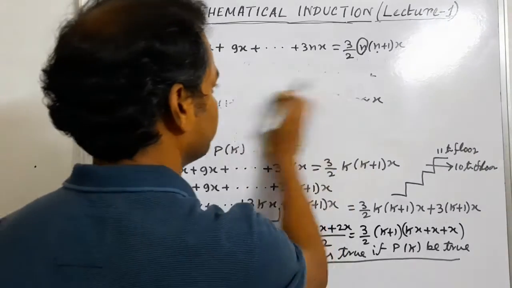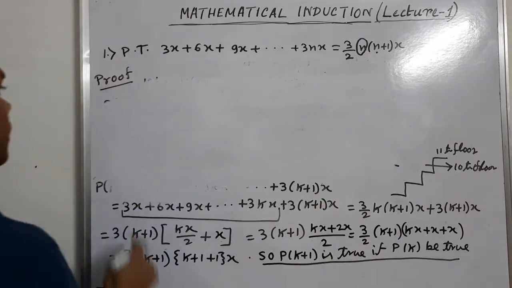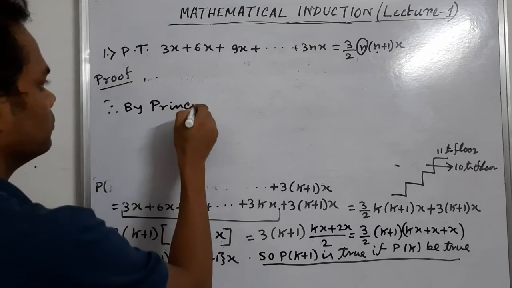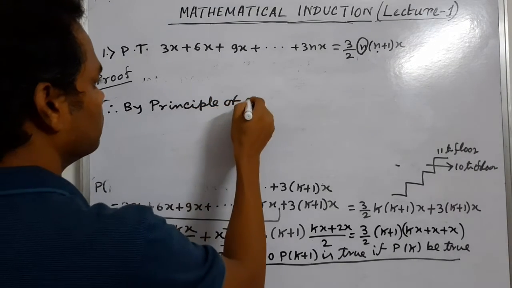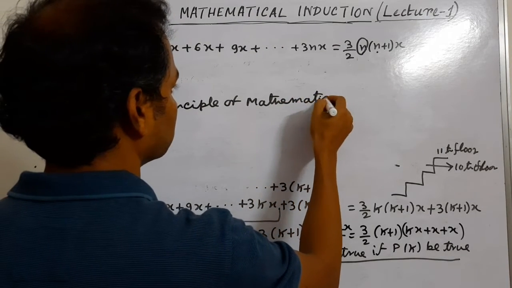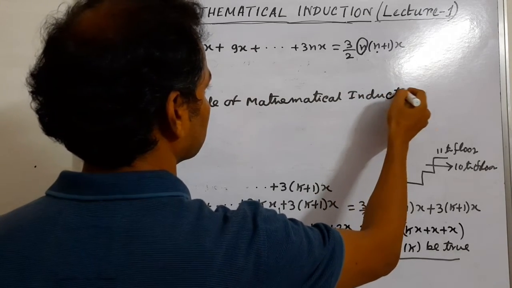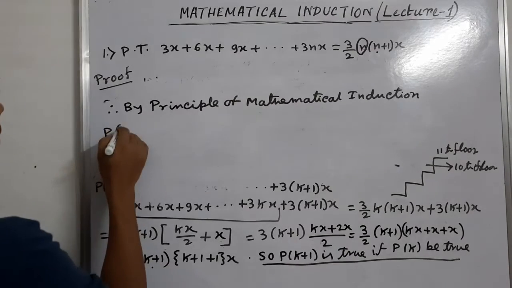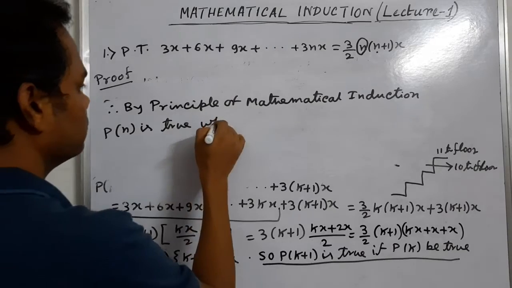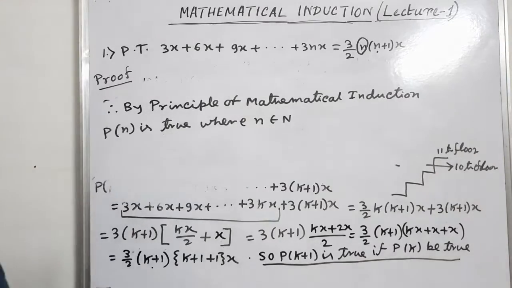Therefore, by the principle of mathematical induction, P(n) is true where n belongs to N. Here N is the set of natural numbers.